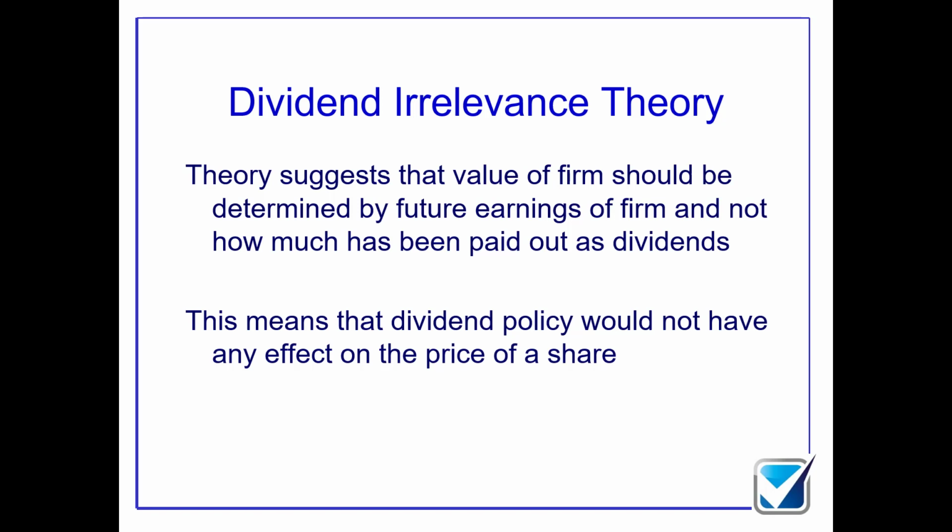So dividend irrelevance theory suggests that the market understands completely that the amount of money that I'm reinvesting into the business is not being paid out as a dividend. Therefore, that should increase the capital value of the business and therefore increase the market value of my shares. And any money paid out as a dividend means that I as a shareholder receive the cash immediately. That now means that the capital value of my shares should diminish by the same amount.